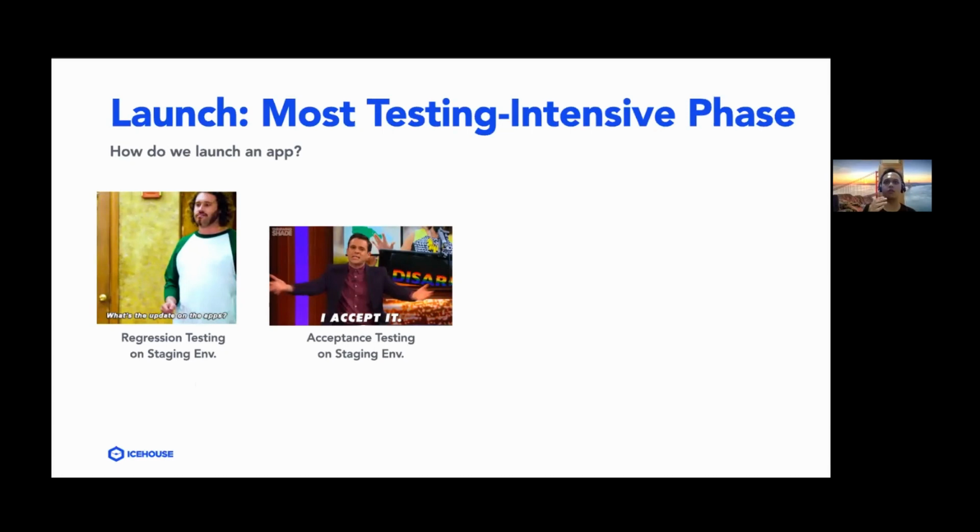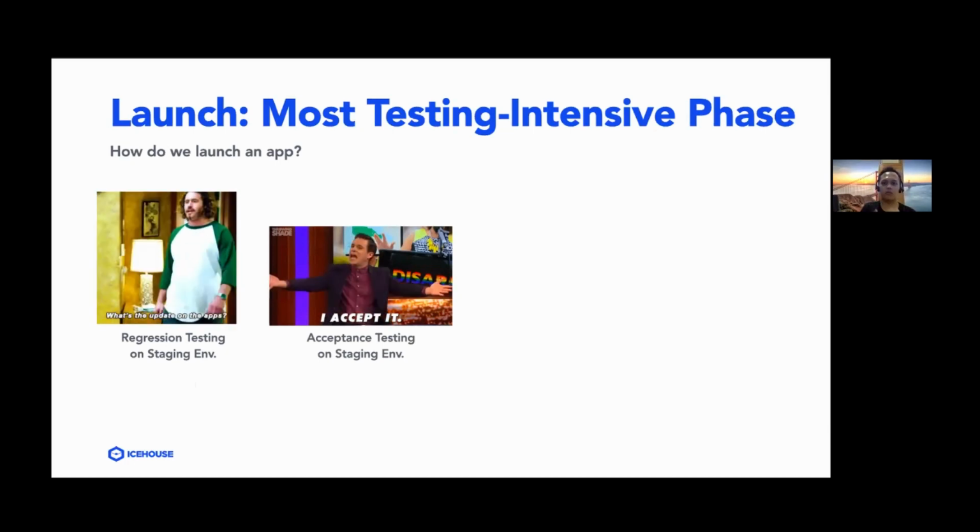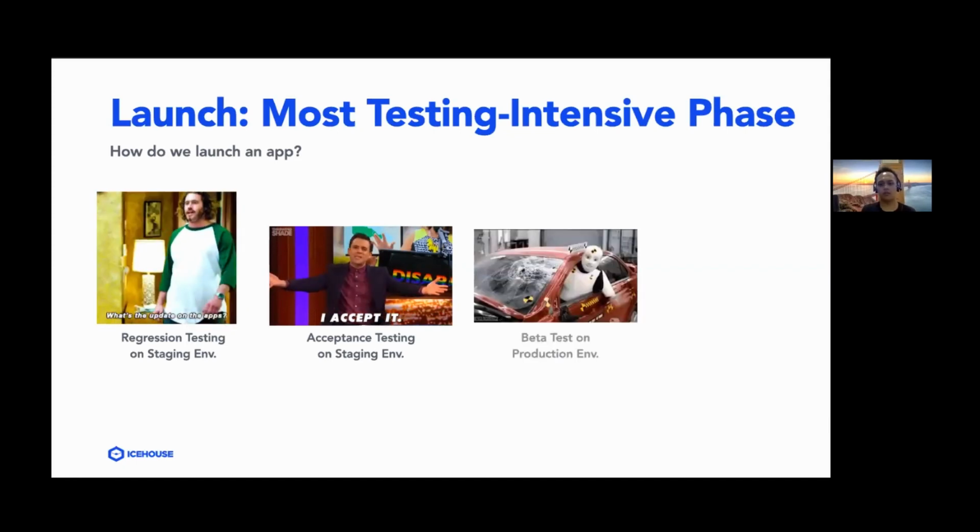This is to make sure, from the client side, that the software we've made meets the requirements that we outlined in the beginning of the project. Once acceptance testing is done and the client considers that the software is fit to be launched, you can proceed into the next phase, which is beta testing on production environment.